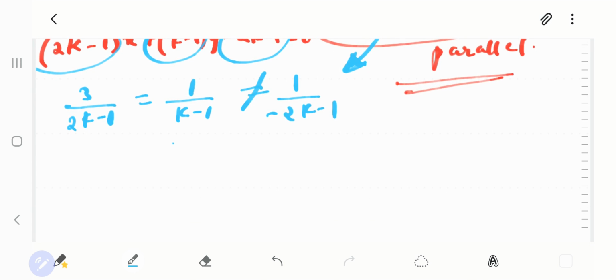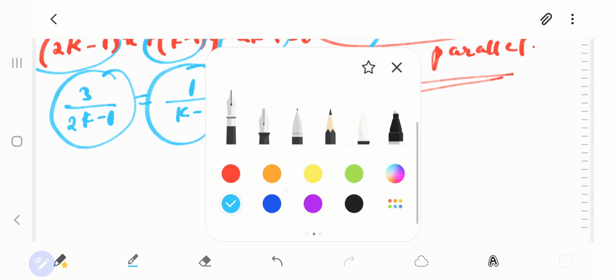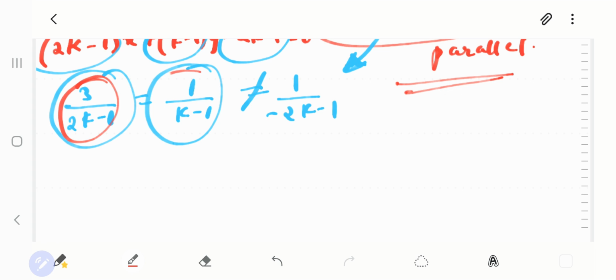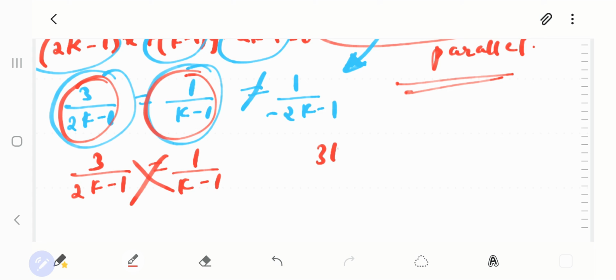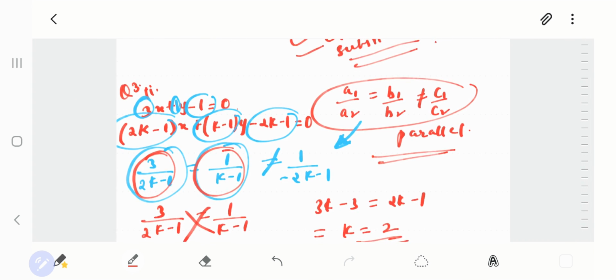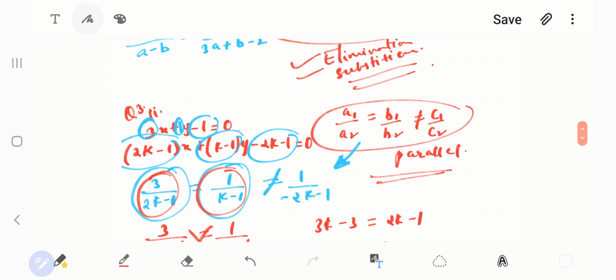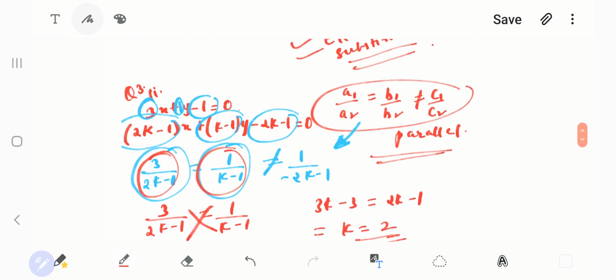Now the fractions which are equal, you have to solve them and get the value of your linear equation. That is 3 upon 2k minus 1 is equal to 1 upon k minus 1 and cross multiply. So you will get 3k minus 3 is equal to 2k minus 1. From there you will get k की value as 2. Isn't it easy? Once you solve it, the things will become easy. Only thing is concept you have to put in mind.